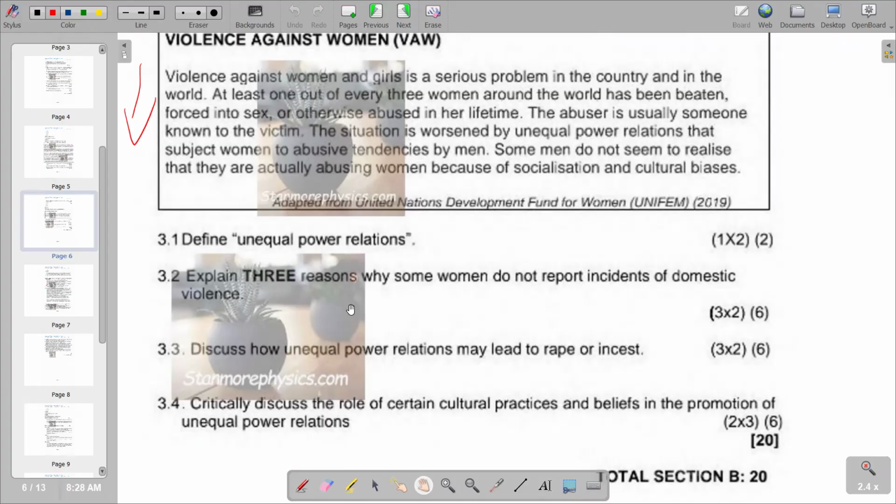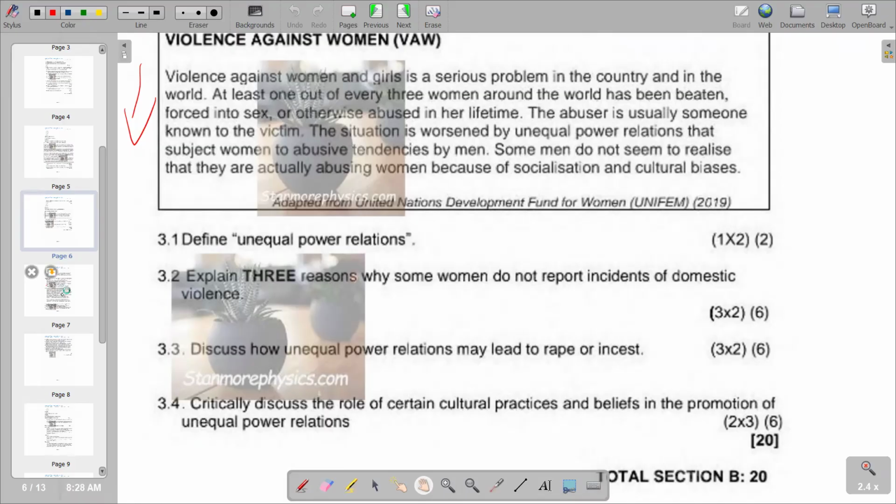So basically, due to the fact that men are a little bit above women in terms of their income, that can give the men the leverage so that they can abuse the women through raping. So that's the scenario that we have in terms of how unequal power relations may lead to rape or incest.